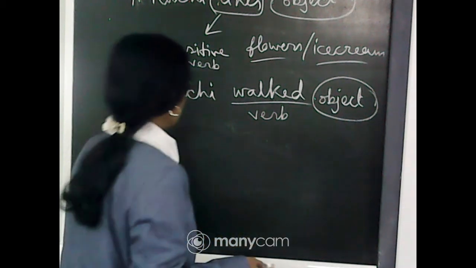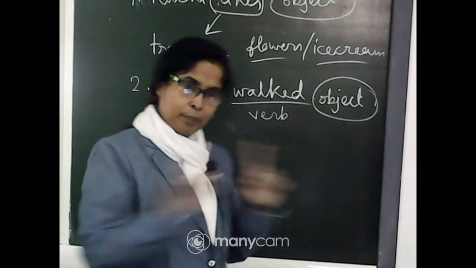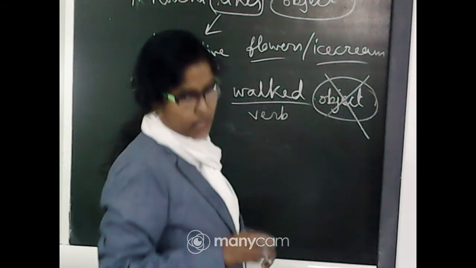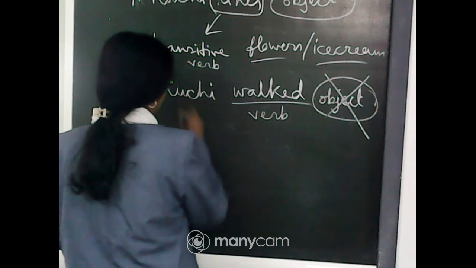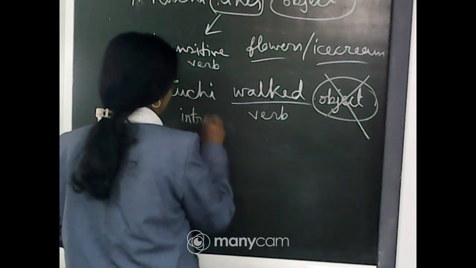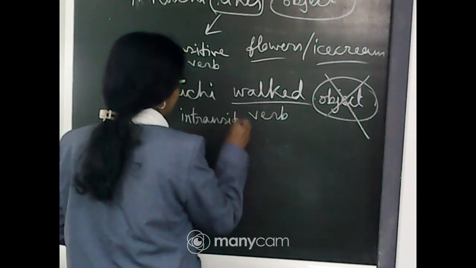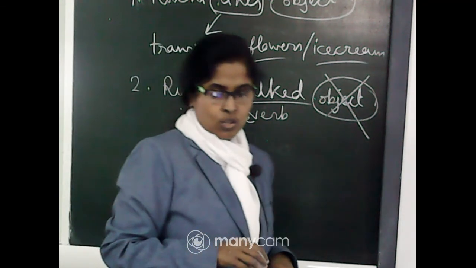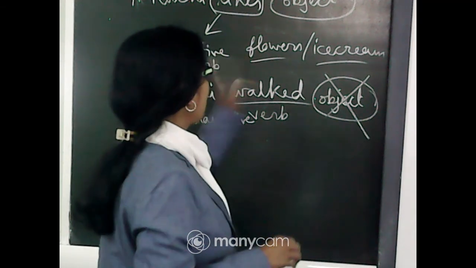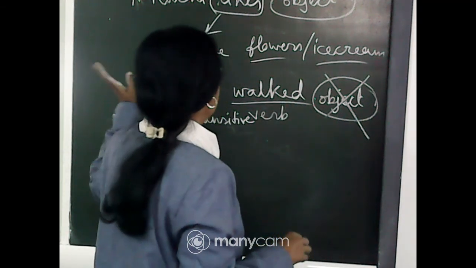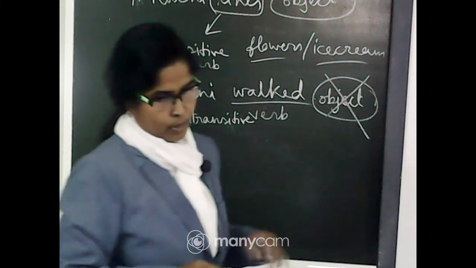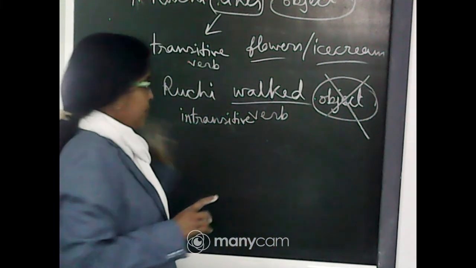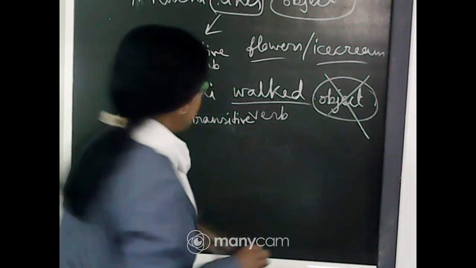No, because "Ruchi walked" is a complete sentence. This kind of verb is called intransitive. When the verb needs an object to make complete sense, it is a transitive verb. When it does not need an object, it is an intransitive verb.